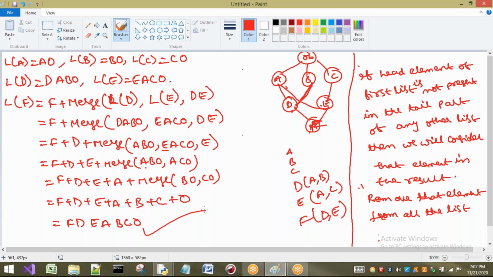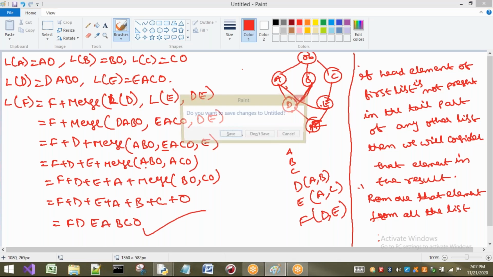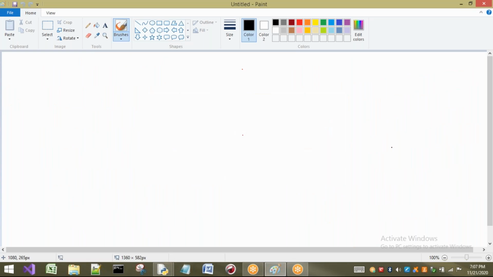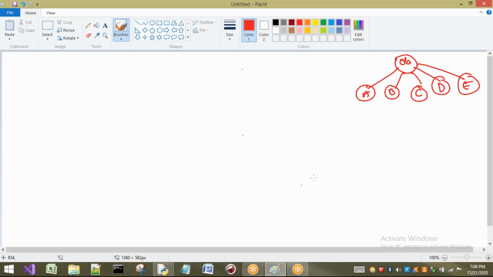Okay. I will clear the entire thing because now you are familiar with these points. Right. Now the diagram will be somewhat bigger. So listen carefully. Here I am going to take the object class. For this I am going to take A class, B class, C class, D class, and also some E class.